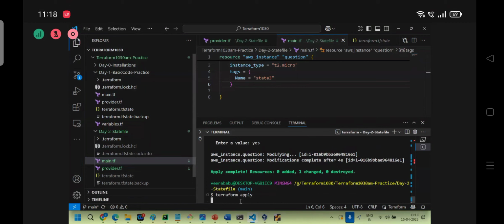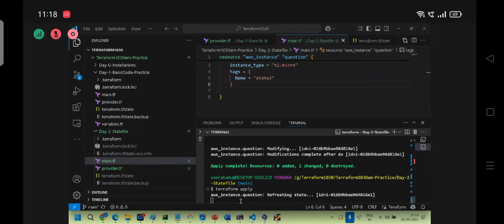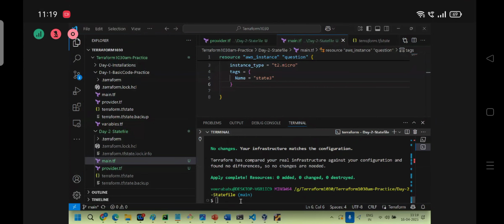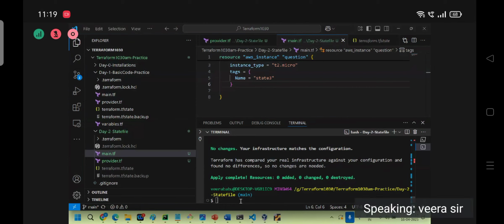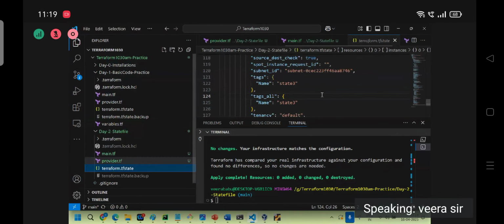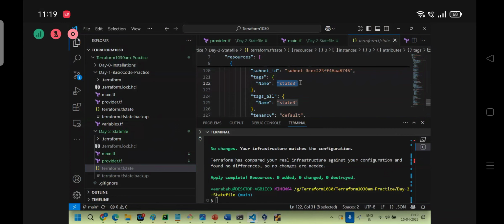Is there any problem? No. It will refresh the state, but for what? To manage the state from desired state to current state. But what will it decide? We have no change. Okay? Now you can go and check, inside the state file, state 3 only.